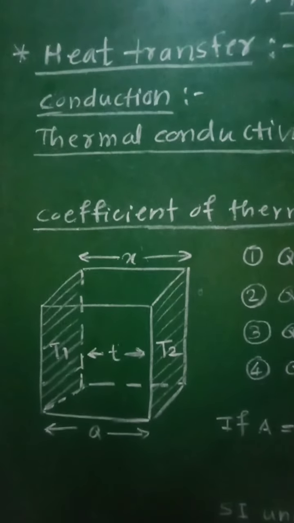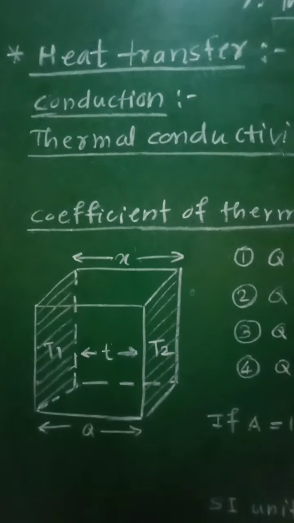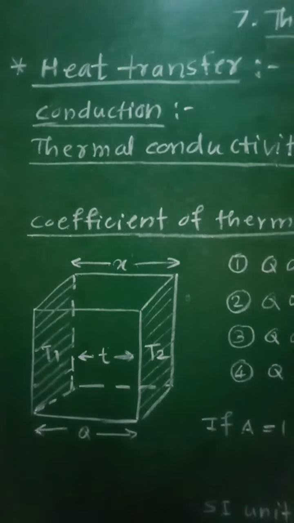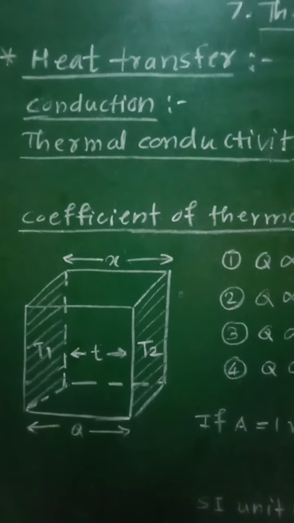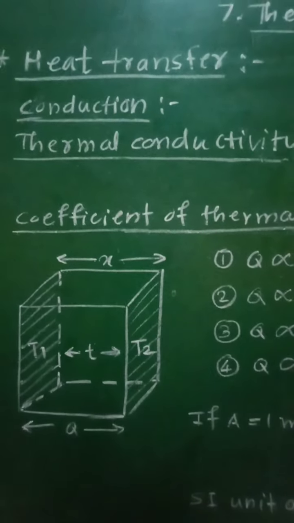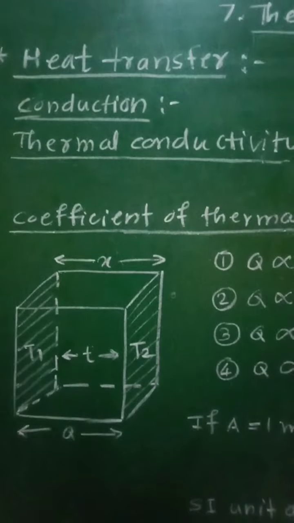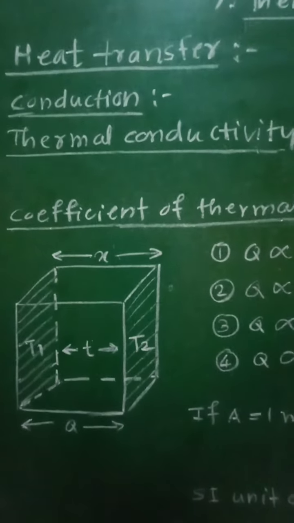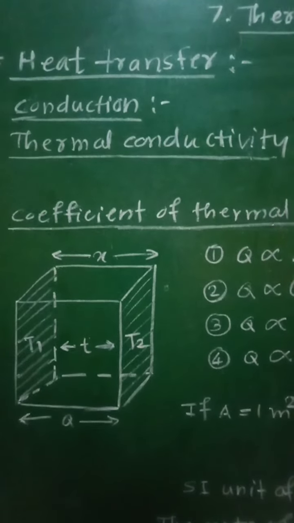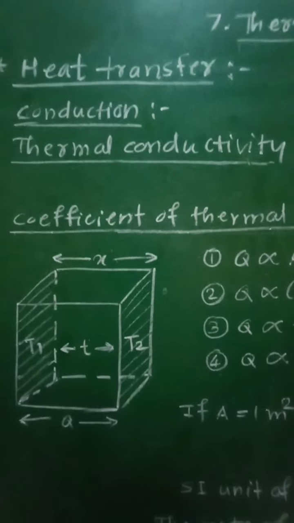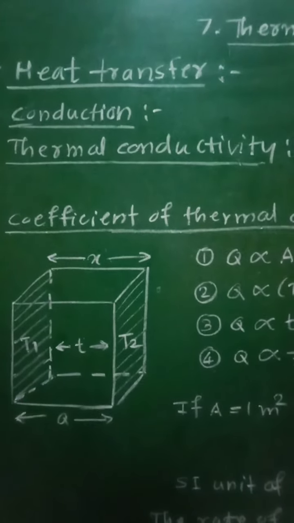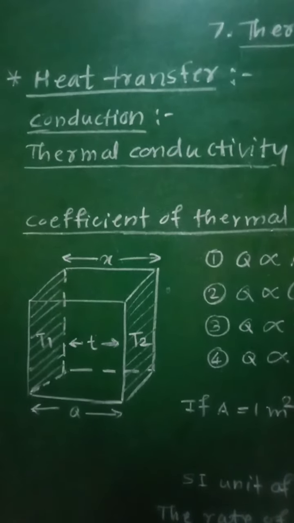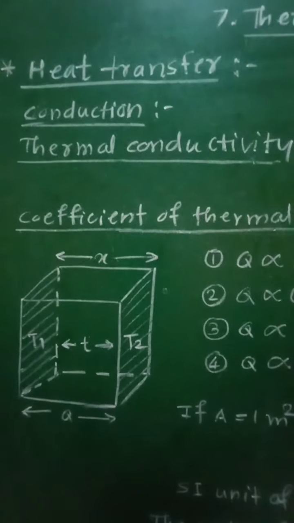That means in the case of conduction, heat energy will be transferred from one point to another point, that is, from the hot point to the cold point through a body, but there will be no actual migration, no actual movement of the particles of that body. The particles of that body will never get moved from one place to another place. Only energy is transferred from one place to another place.